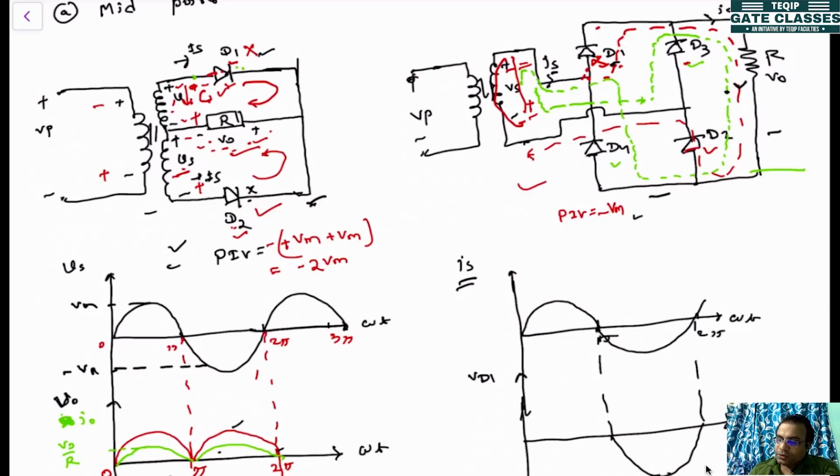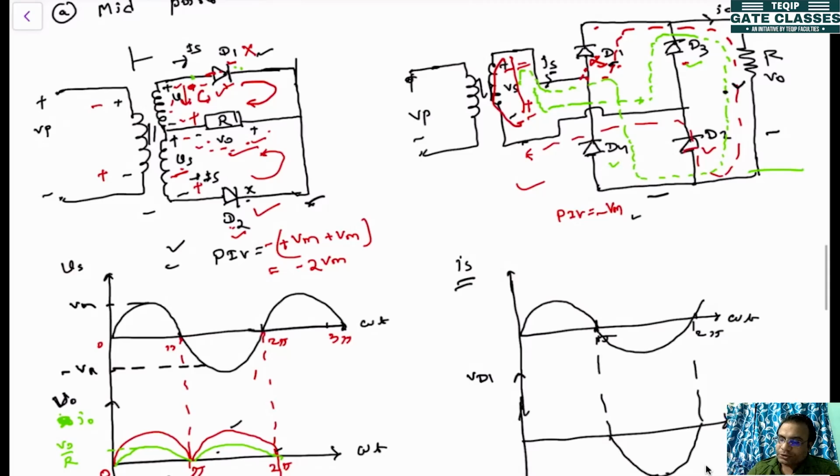So if you find out the total volt ampere, it will be 2 into Vs into Is. But Vs, the RMS value, is nothing but Vm by root 2, because this Vs is a sinusoidal voltage, but the current is the rectified output.